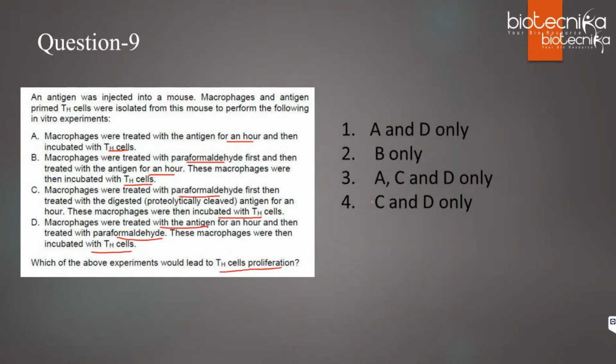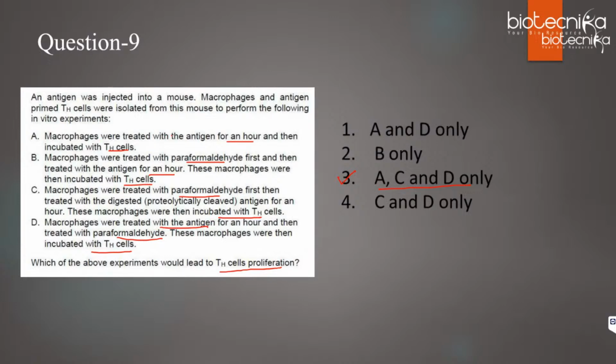No, Malini, that's not correct. You have to see in which of the above experiments T helper cells will proliferate. For the T cells to proliferate, the antigen should be processed and presented. That is one requirement. Correct, Vijayalakshmi is right. The answer is option 3. In A, C, and D conditions only, you will see that the T helper cells will proliferate.